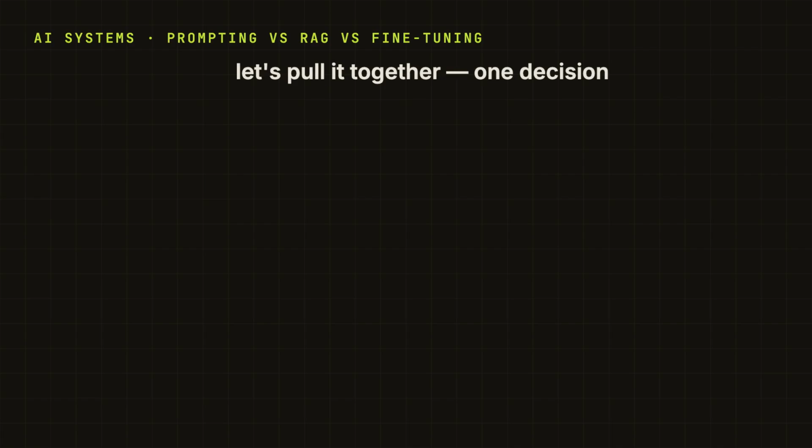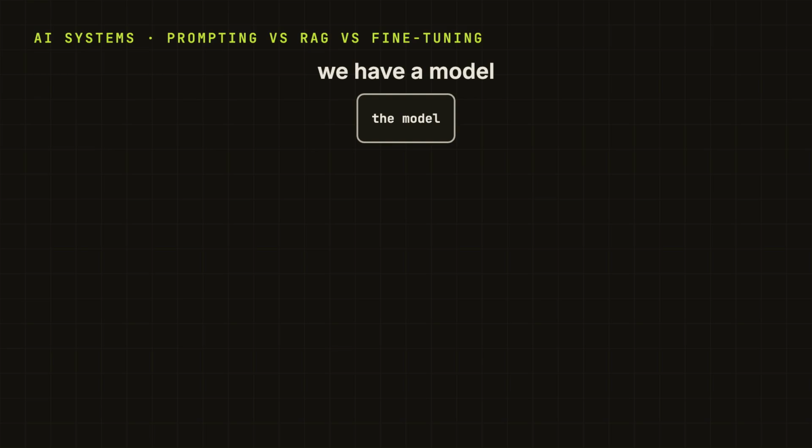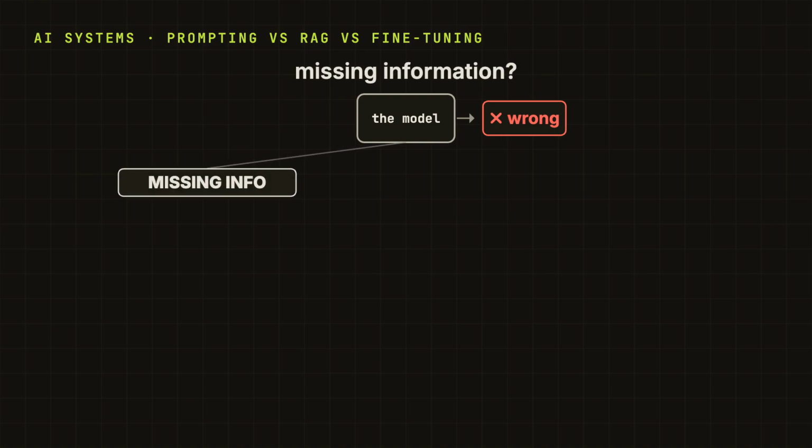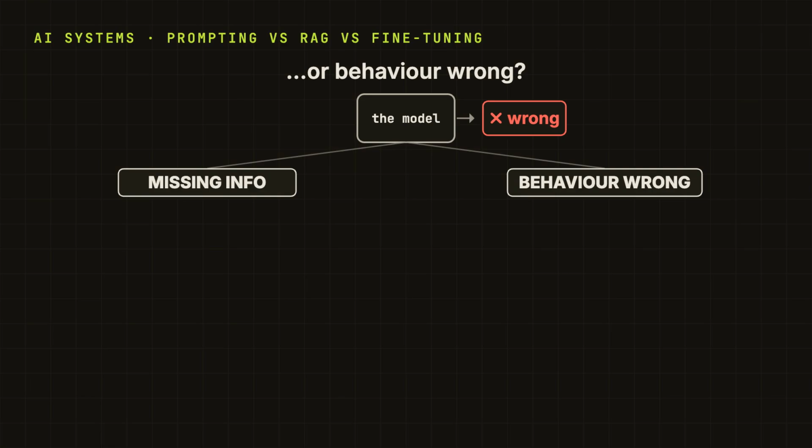So, let's pull the whole thing together because it really is just one clean decision. We have a model, and something is wrong with its answer. And the very first question is just what is wrong? Is it missing information or is the behavior wrong? Two different problems, two different fixes. Get that split right, and we are basically done.